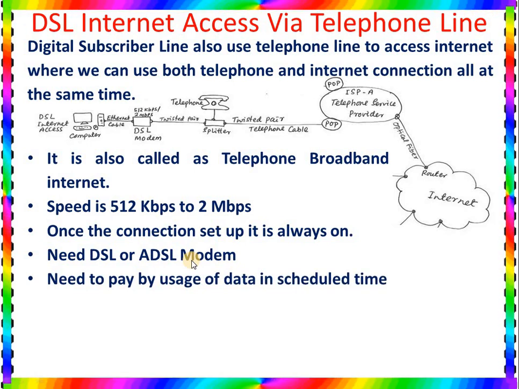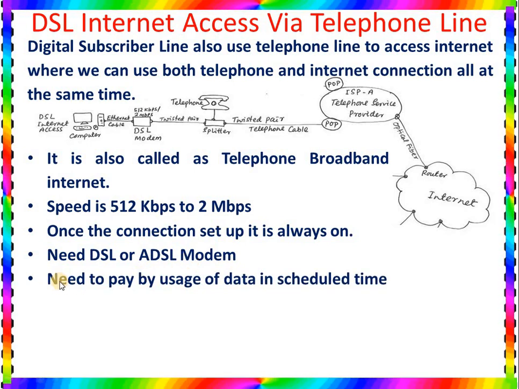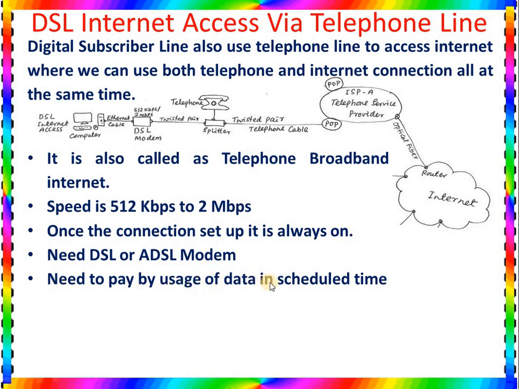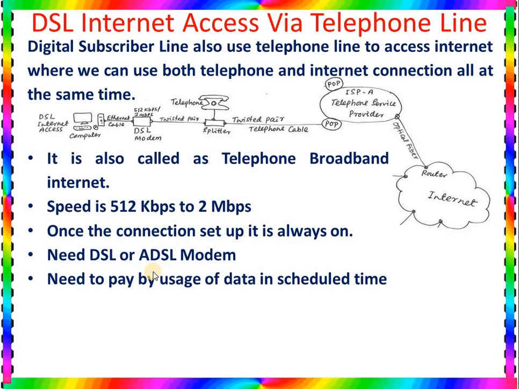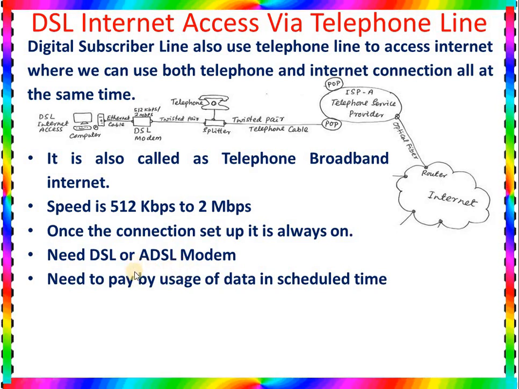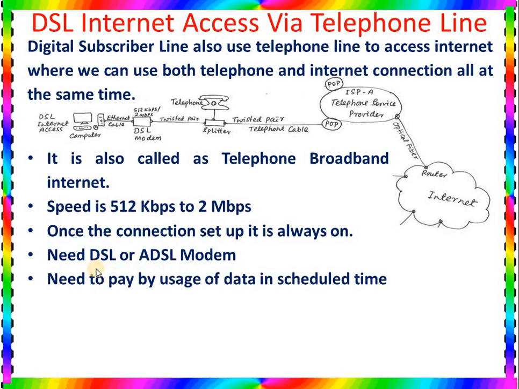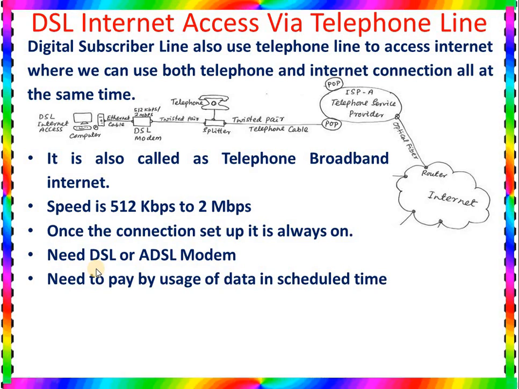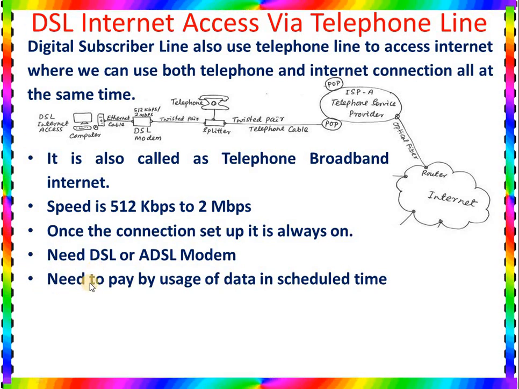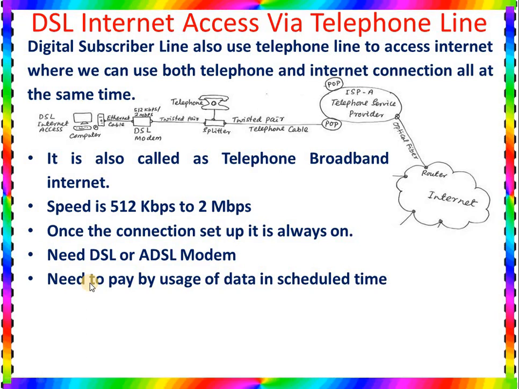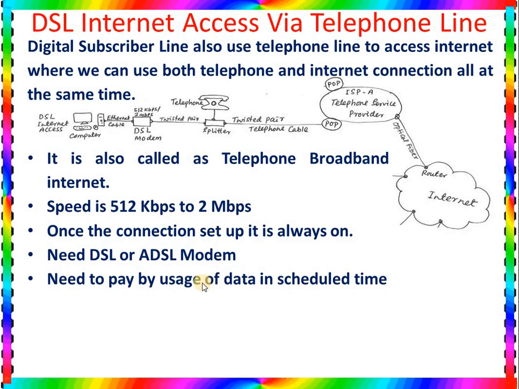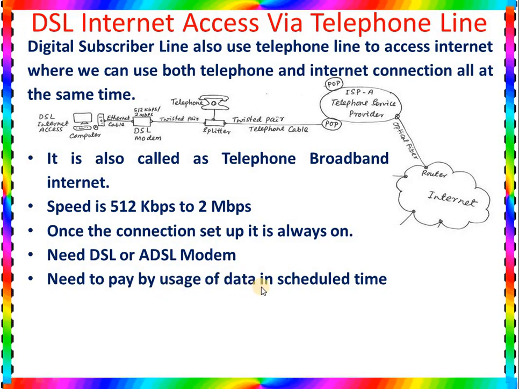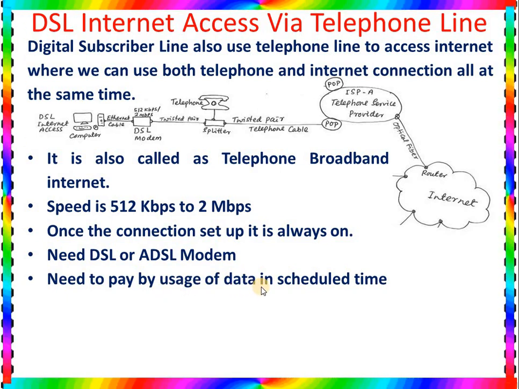So how do we pay for the DSL internet? We can pay for DSL internet by the use of data in a scheduled time. That means how much data you use, 1 GB, 2 GB, 4 GB, 5 GB in one day, one week or one month. Accordingly you have to pay, or you can buy a plan as per your wish by data and time. So here we don't need to pay only by time. We pay according to the size of the data in a scheduled time.